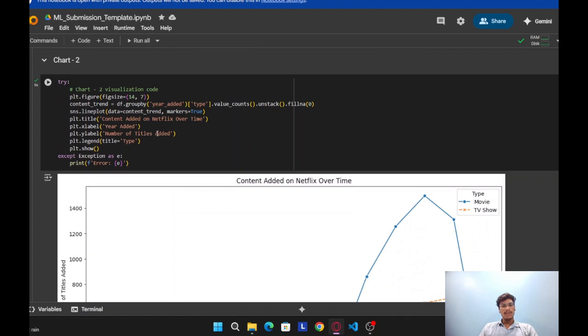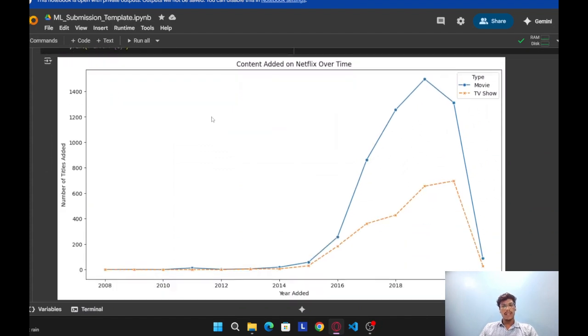So chart 2. In chart 2, we used a line chart which shows the number of titles added and year added. So here, between 2018 and 2020, there are more numbers of TV shows and movies.